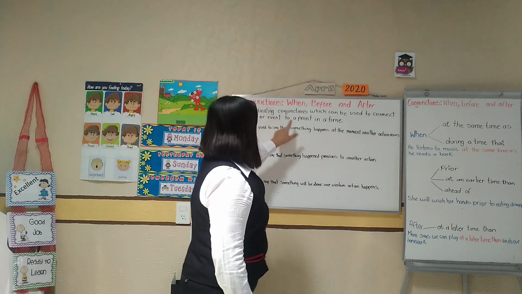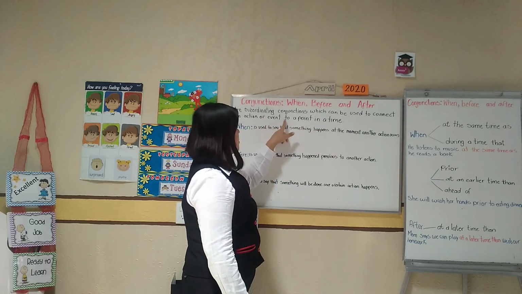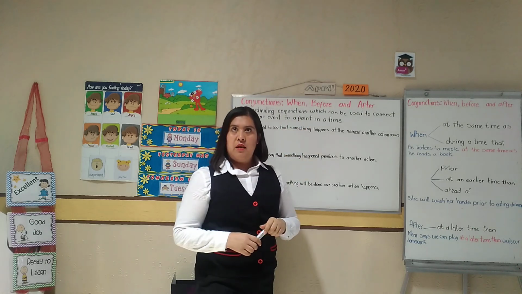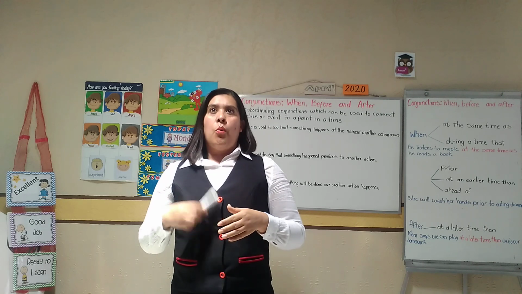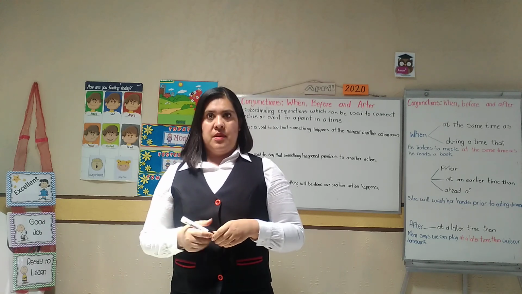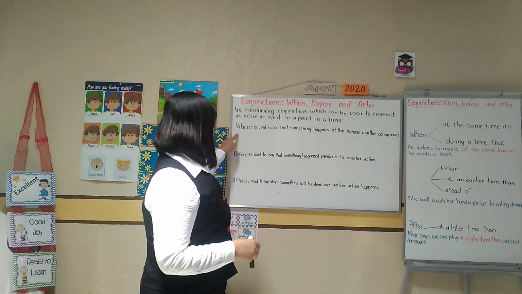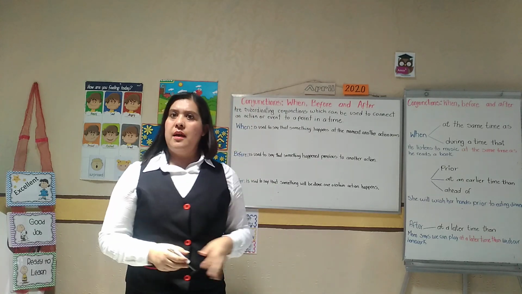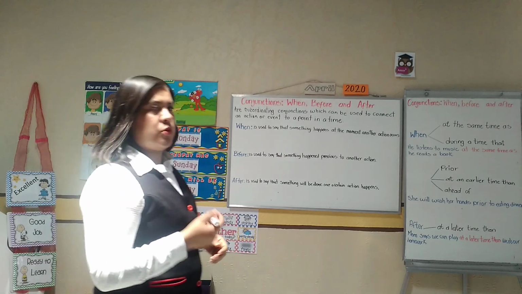Subordinated conjunctions are used to connect an action or event to a point in time. These sentences tell us when something happened, in which time, okay? These words are when, before, and after. And we are going to see when we are going to use these words.